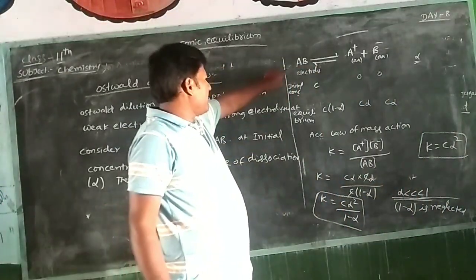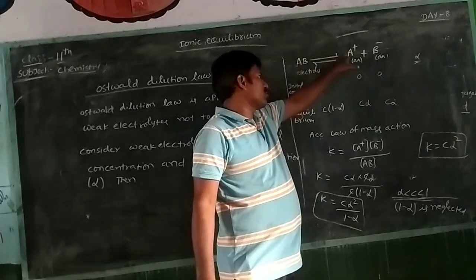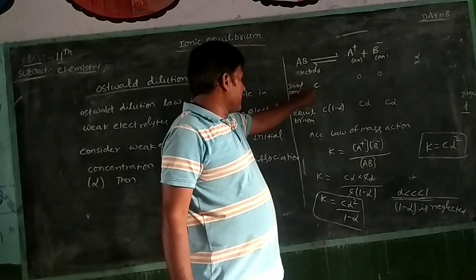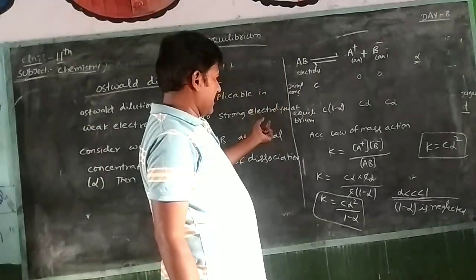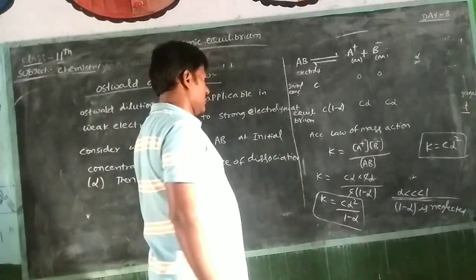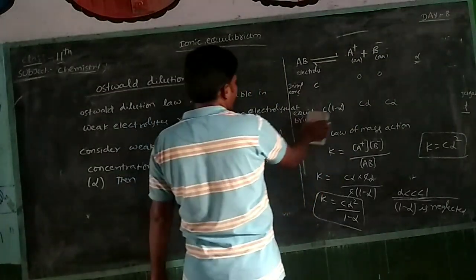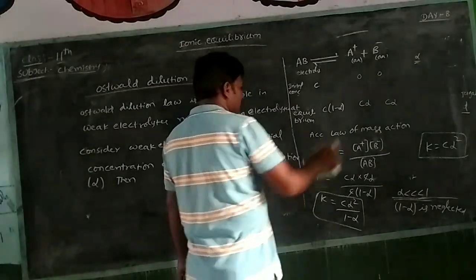Listen, the weak electrolyte AB dissociates to give A plus and B minus. The initial concentrations are C for AB and 0, 0 for A plus and B minus, because at the initial condition reactants are not converted to products. At equilibrium, they are C into 1 minus alpha, C alpha and C alpha.